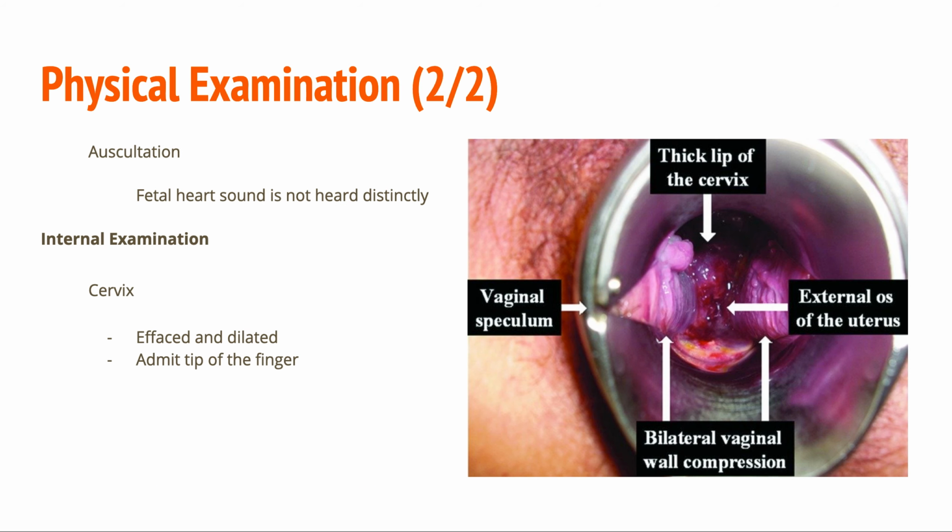What happens on auscultation? Fetal heart sound is not heard distinctly because of the tense abdominal wall. In internal examination, the cervix is effaced and dilated and admits the tip of the finger.